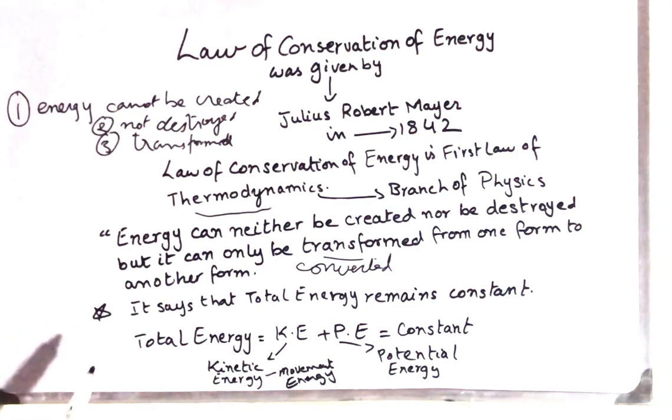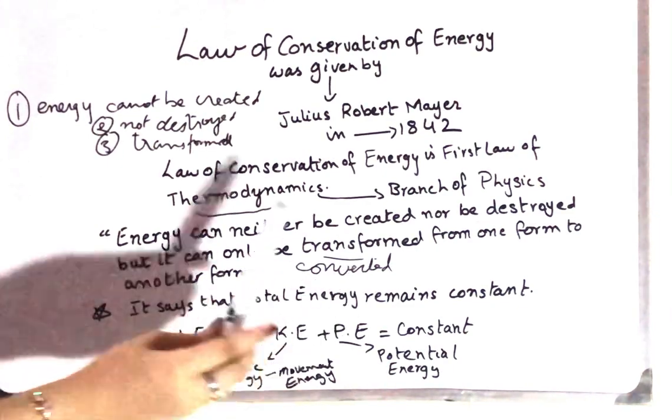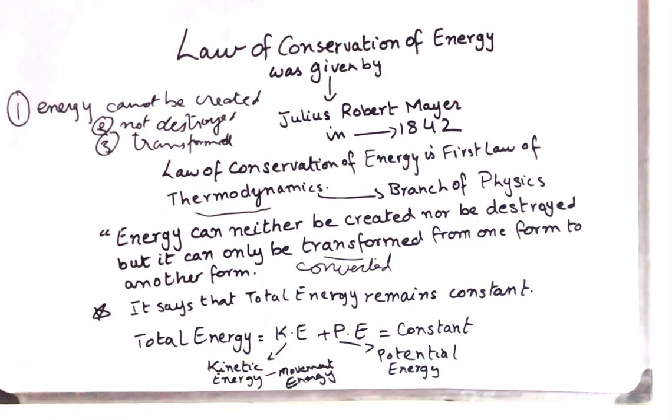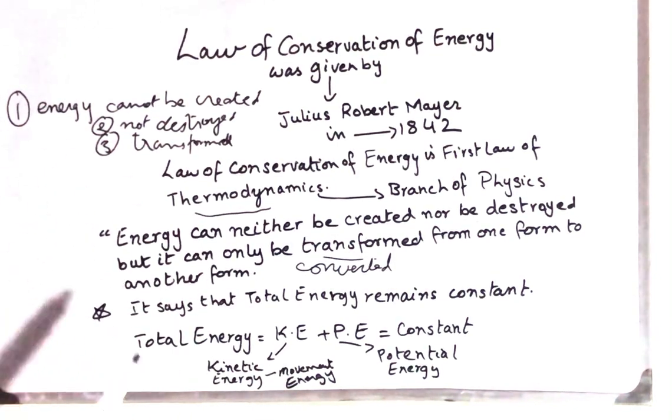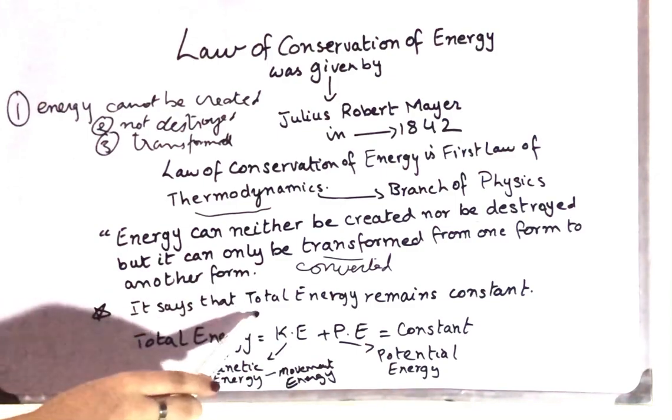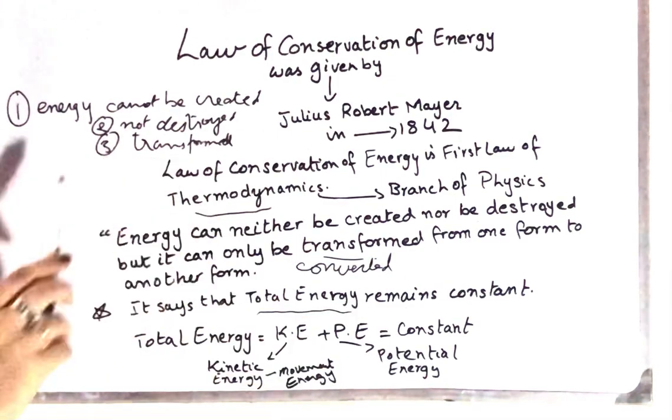This law basically says that total energy always remains constant. For example, if we have a certain amount of energy, that energy cannot be destroyed, but yes, it can be converted from one form to another. This is the basic concept of this law.